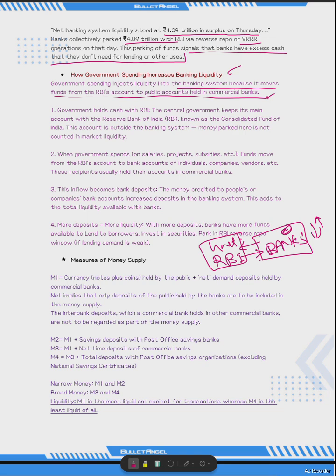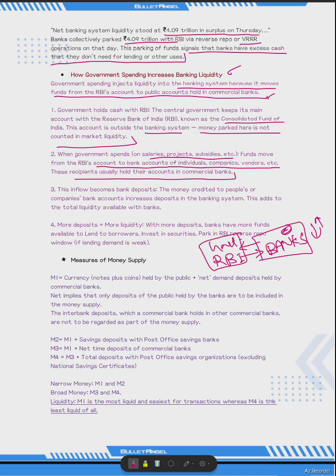So the government holds cash with the RBI because the RBI is the lender to the government, or it manages it. It's like the public debt office of the government is with the RBI only. So the central government maintains its main account with the RBI, known as the Consolidated Fund of India. This account is outside the banking system, and money parked there is not counted in market liquidity. But when this parked money is infused back into the system, it results in higher liquidity with the banking system. When the government spends, say on salaries, projects, subsidies, or disburses funds, the funds move from the RBI account to bank accounts, to individuals, companies or vendor accounts. So it results in a surplus in the banking liquidity.